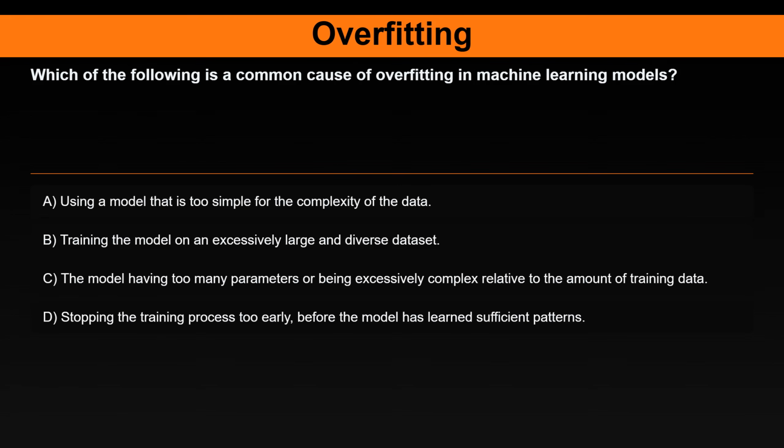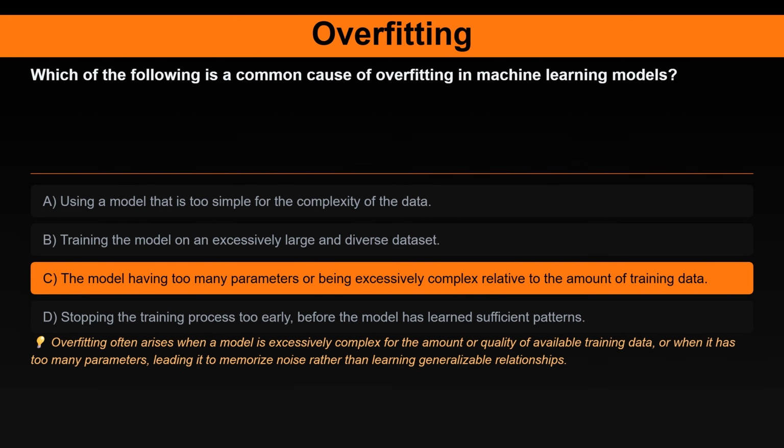Question 2. Which of the following is a common cause of overfitting in machine learning models? Option A. Using a model that is too simple for the complexity of the data. Option B. Training the model on an excessively large and diverse dataset. Option C. The model having too many parameters or being excessively complex relative to the amount of training data. Option D. Stopping the training process too early, before the model has learned sufficient patterns.